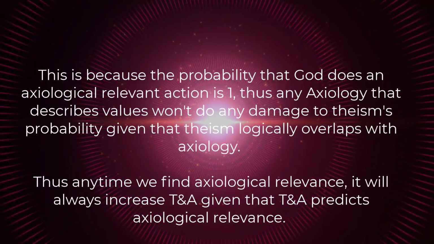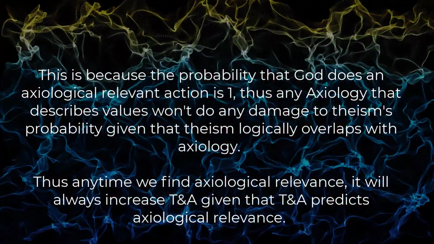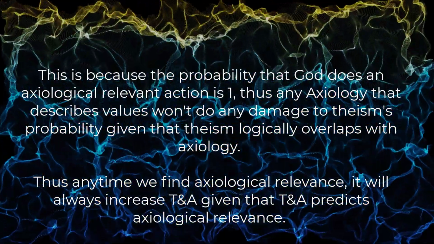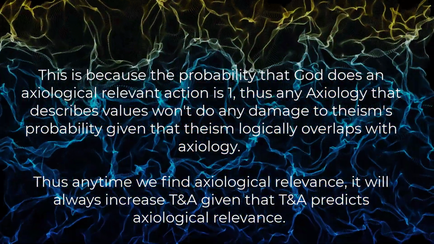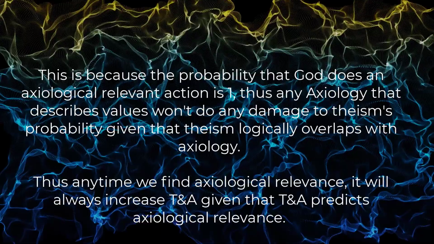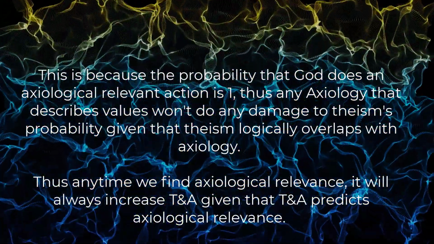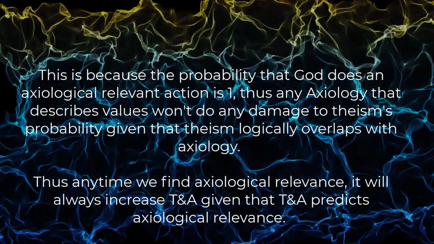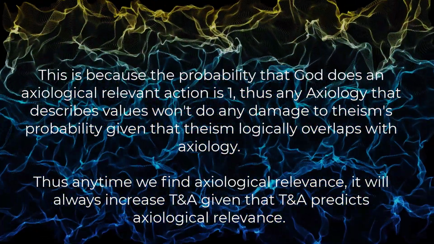This is because the probability that God does an axiologically relevant action is 1. Thus, any axiology that describes values won't do any damage to theism's probability, given that theism logically overlaps with axiology. Thus, anytime we find axiological relevance, it will always increase T and A, given that T and A predicts axiological relevance.